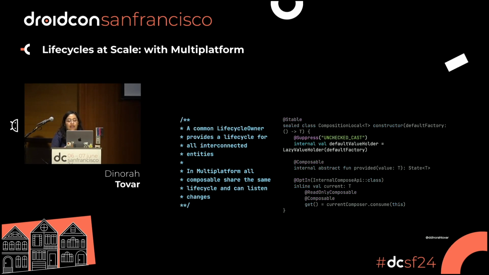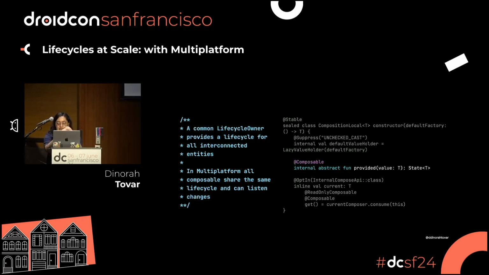So the first part is that obviously you have, we're going to go over this code, sorry guys. We're going to go over this code because there are some important things that are happening here. The first part is that obviously you have a default value holder, and the only thing it does is provide a default value. So it doesn't do much. The provider also doesn't do too much, but actually what it does is trigger the recomposition of composables when it's read.